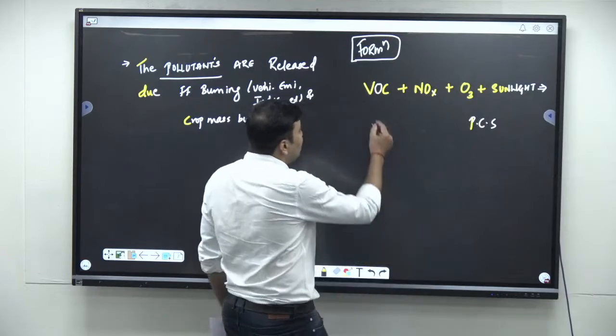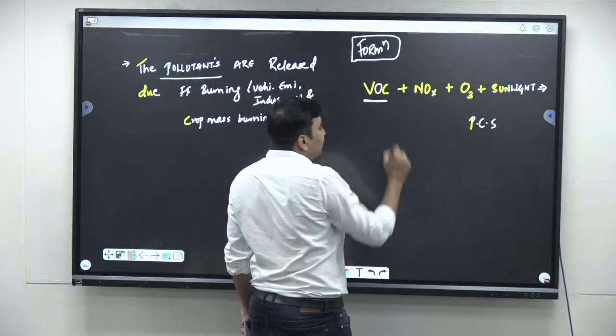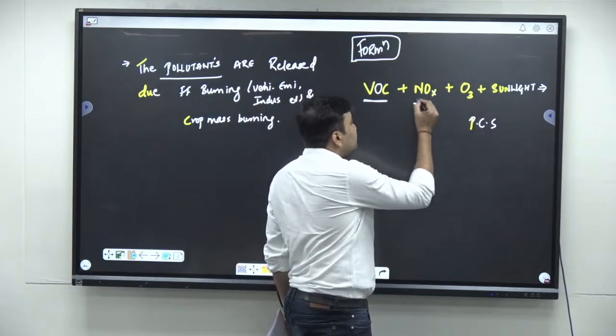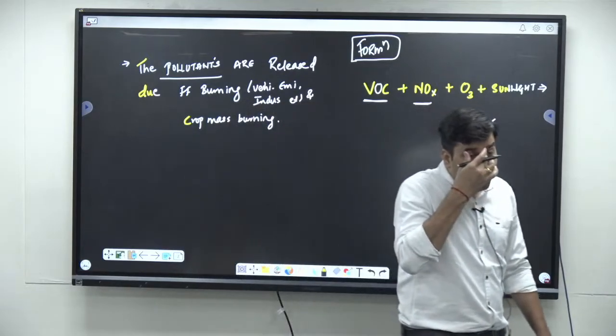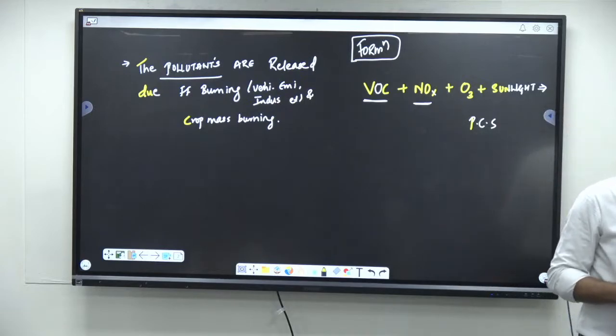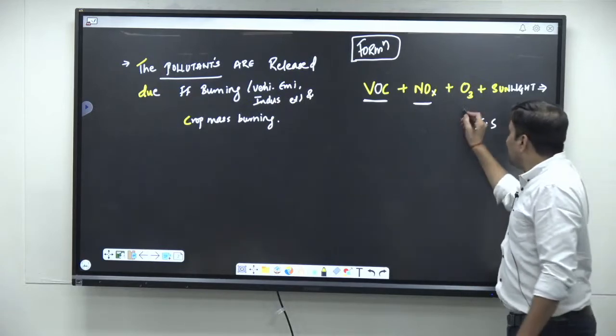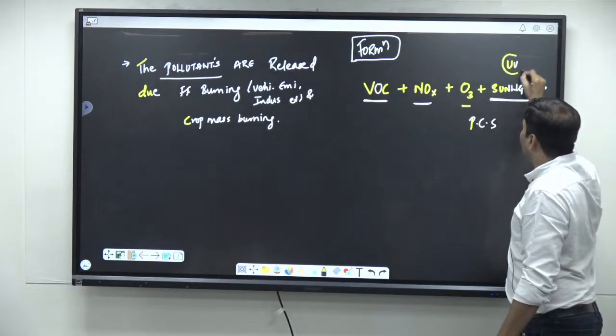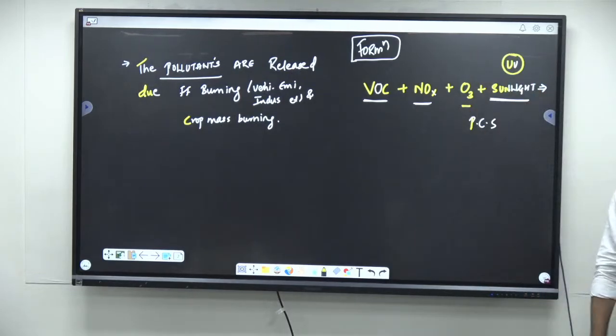And who is releasing this? The pollutants: volatile organic compounds from paints and sprays, nitrous oxides, basically fossil fuel burning, right? Thermal power plants, industries, etc. Ground level ozone, and in the presence of sunlight, especially the ultraviolet rays. Is it clear? So immediately the fourth point would be this.